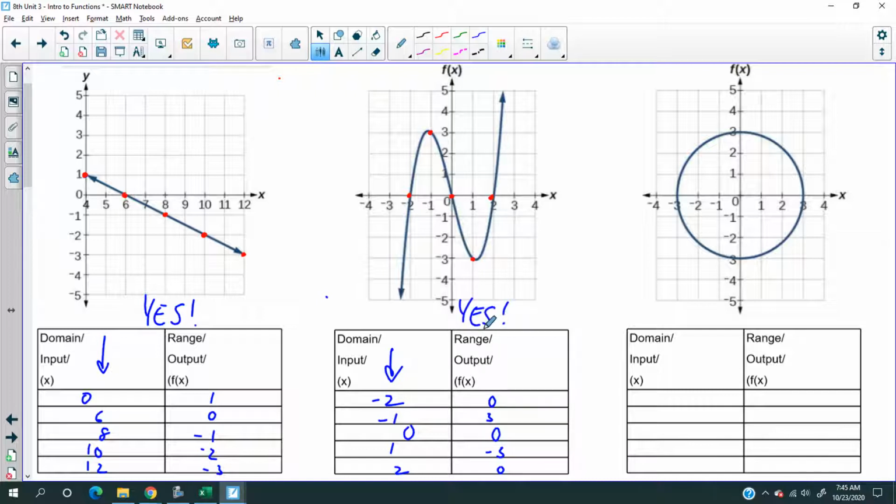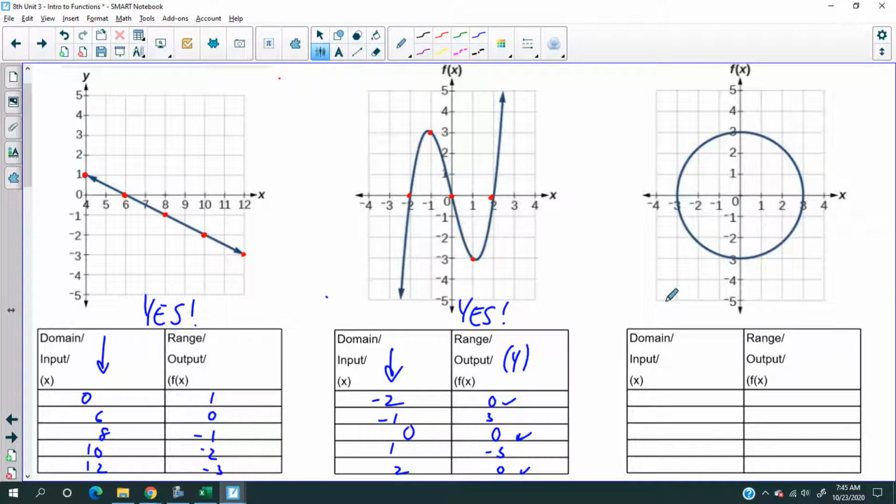Yes, because the x values don't repeat. Now, you might say, Mr. Ng, but the y repeated. There's a 0, there's a 0, that's in a 0. But I never said anything about the y repeating. I only said the x can't repeat if it is to be a function. Now, look at the third one.